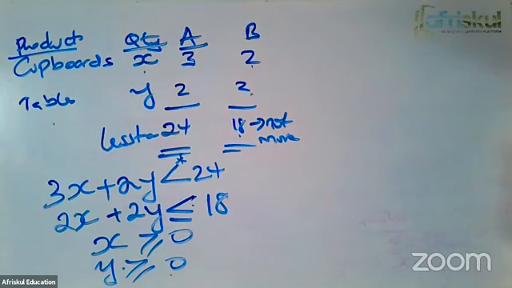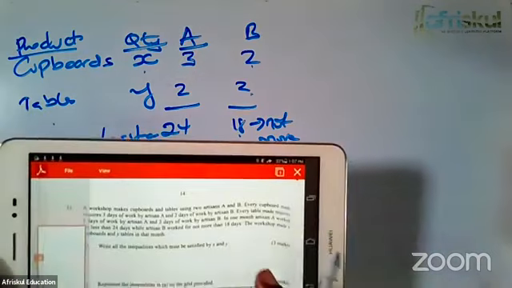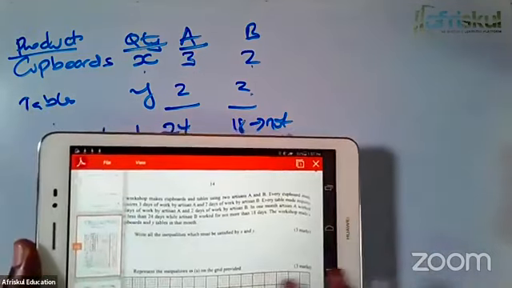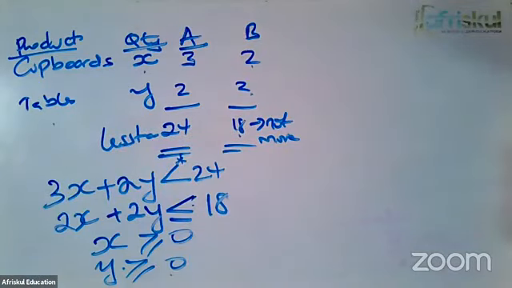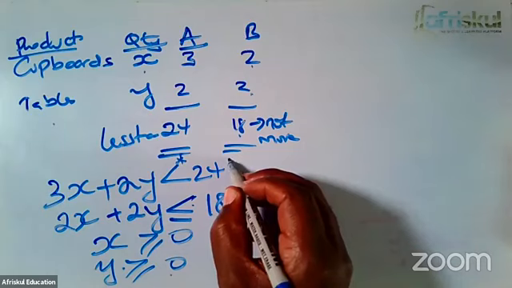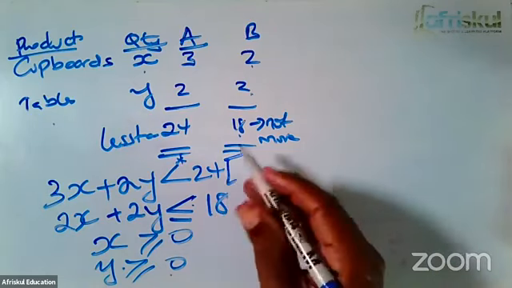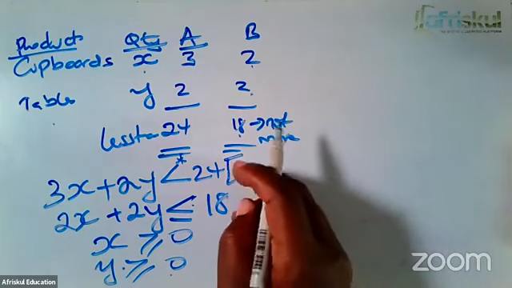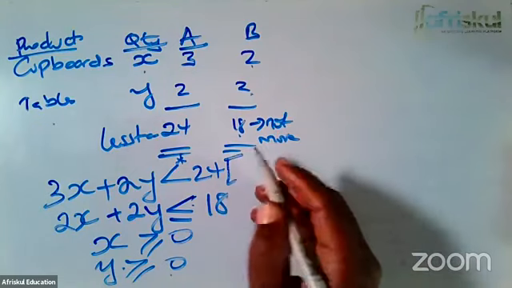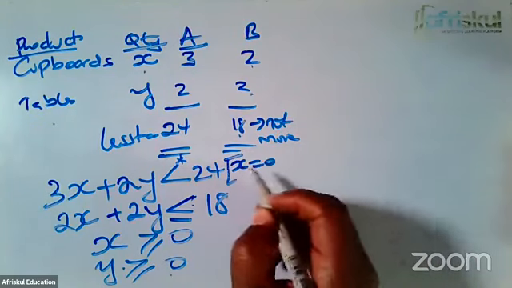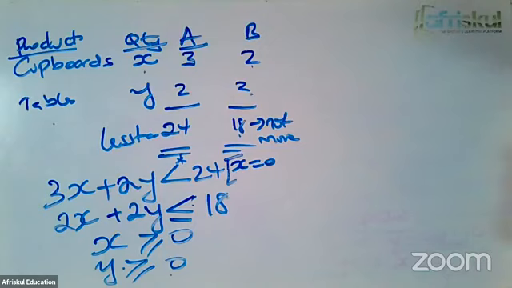The second requirement, after writing the inequalities, is to represent the inequalities on a graph. So for us to be able to do that, we need points. So how do we get points? It's quite easy. Here, for the first inequality, we'll say when X equals 0. Remember, this is a straight line. A straight line only needs 2 points.